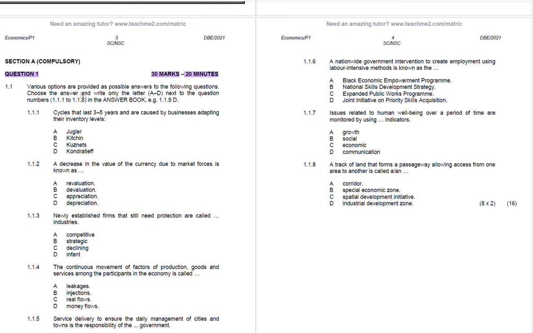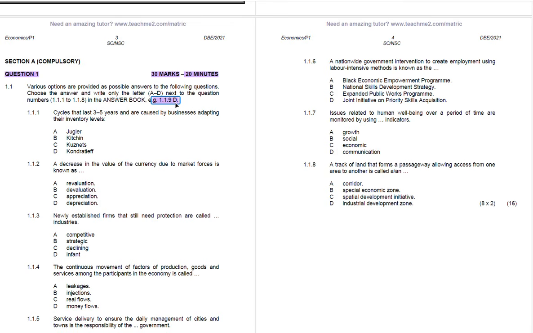Now let's read 1.1. Various options are provided as possible answers for the following questions. Choose the answer and write only the letter A to D next to the question number 1.1.1 to 1.1.8 in the answer book, e.g., 1.1.9 D. So they are giving you an example of how you are going to respond.